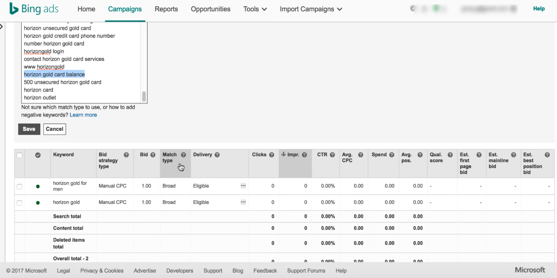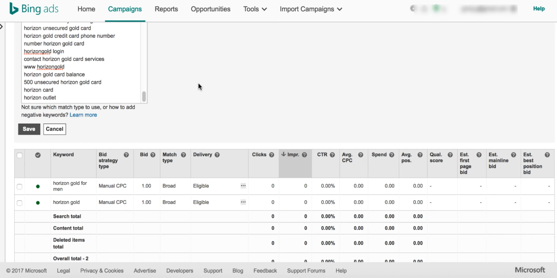But broad means anything relevant to this particular string can also trigger your ad. There are three different match types: broad, phrase, exact. If you use exact, someone has to type in this exact word. But if you use broad, someone can type in a term or keyword which is relevant to this, and in such cases Bing would show your ad. You can use broad in your initial days to collect more targeted search terms and try to target only those at a later time.